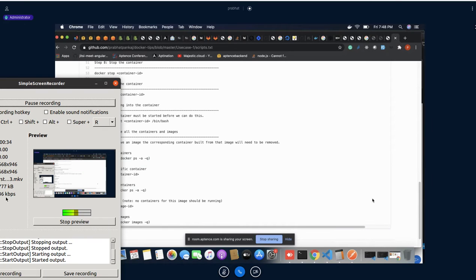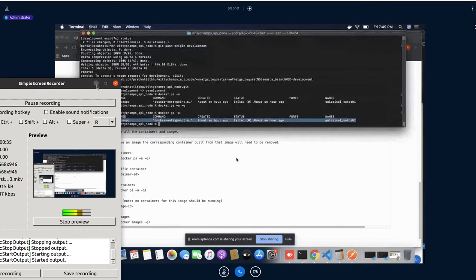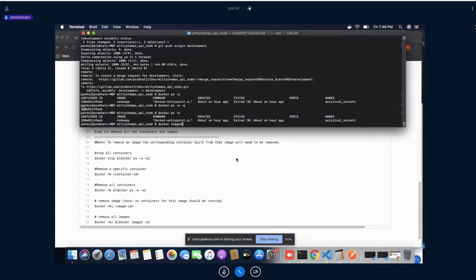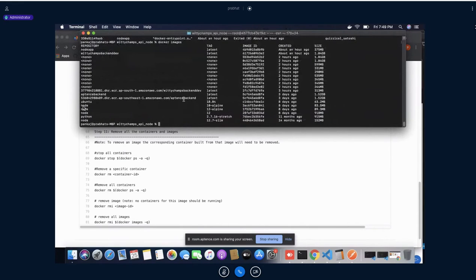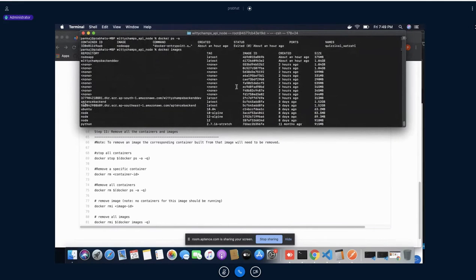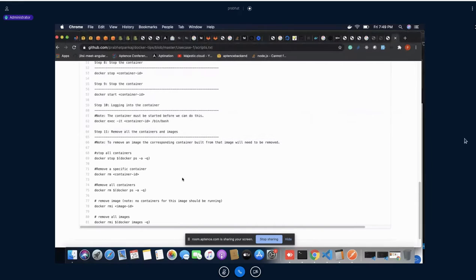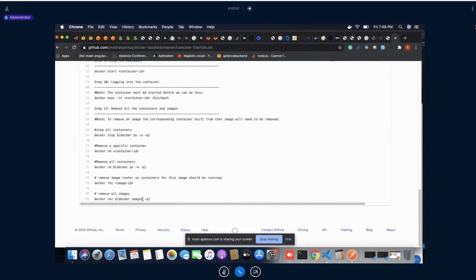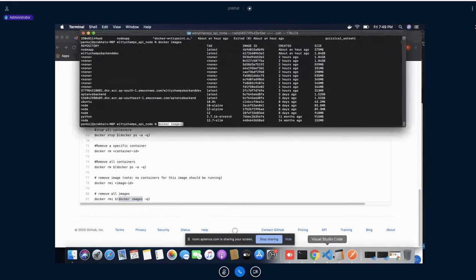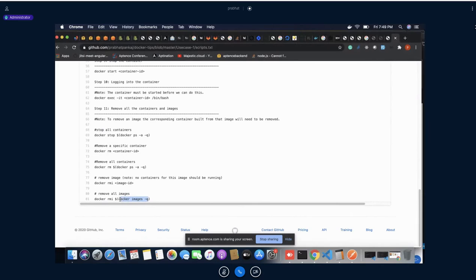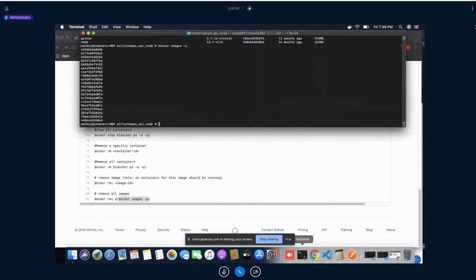Here, let's say I have Docker images, you see this many images I have. I need to remove all these images one by one. So one way, in order to get the information, you can run like this. Or if you want to get the list of all images, simply run this. This way it will give you just the image IDs.